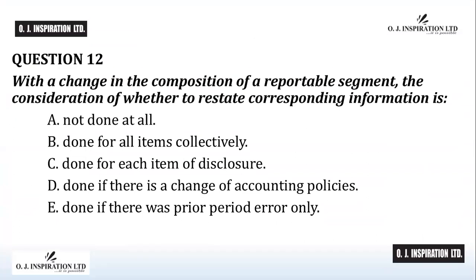Question number 12. The answer to question number 12 is C, done for each item of disclosure. The consideration of whether to restate corresponding information is done with regards to availability of information or not, and the excessiveness of the cost to develop the information when it is not available. The determination of whether the information is not available and that the cost to develop it would be excessive is made for each or individual item of disclosure. C is the answer to question number 12.